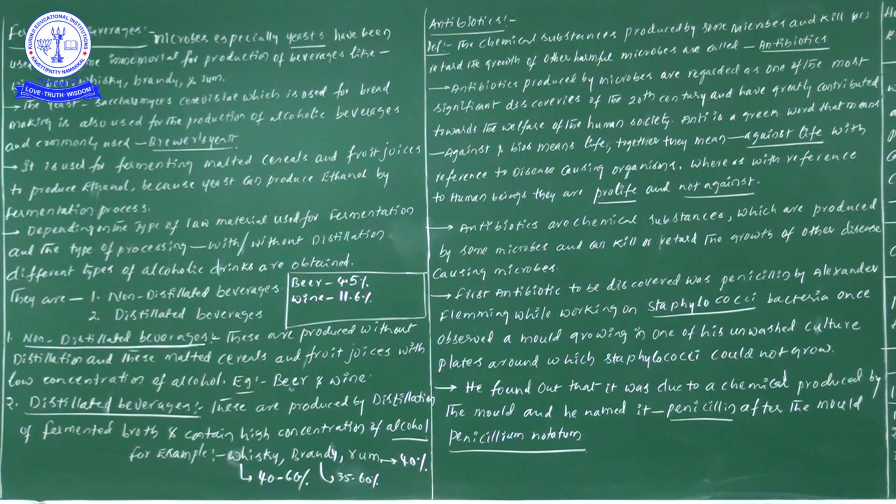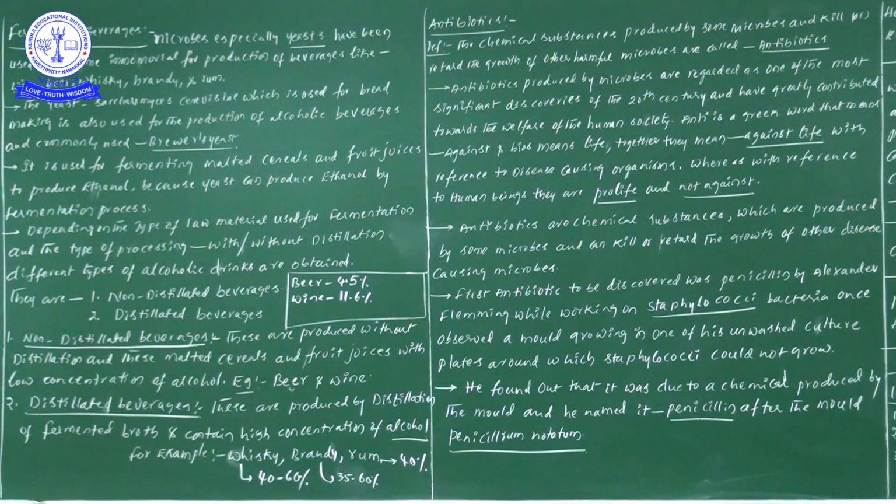Those pathogens are killed by the activity of antibodies. So did you understand? So what is the point? These antibiotics are definitely against the life of microorganisms but not against the life of human beings. In the case of human beings, it is pro-life, or not against, but in the case of microorganisms, it is definitely against life. So try to save these two points in your mind very clearly.